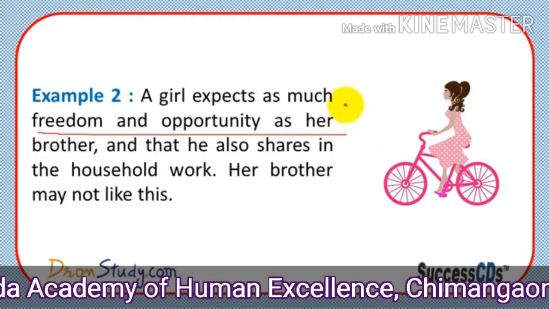Then in the second example, we'll see a girl expects as much freedom and opportunity as her brother, and that he also shares in the household work. Her brother may not like this.